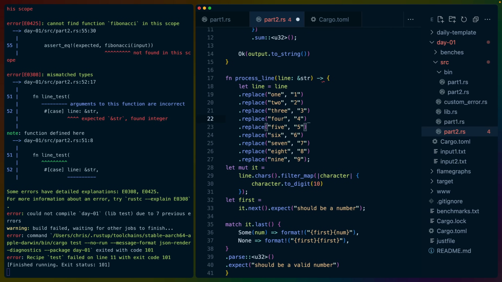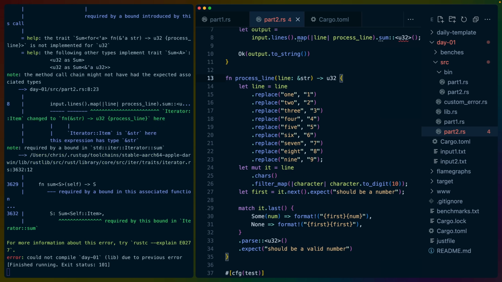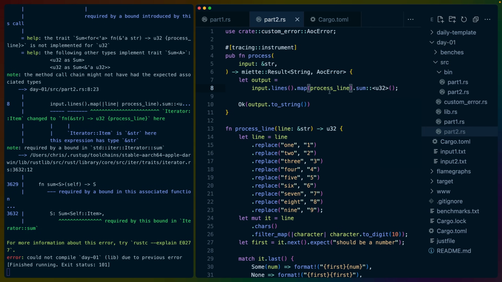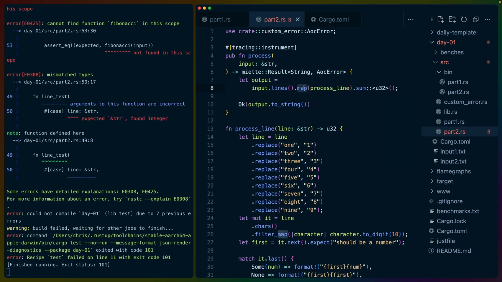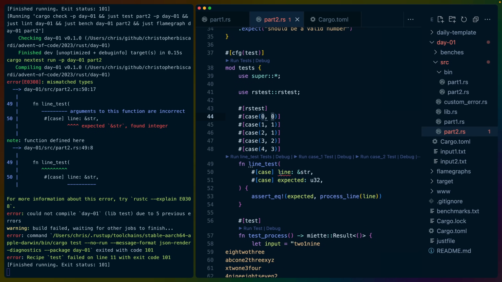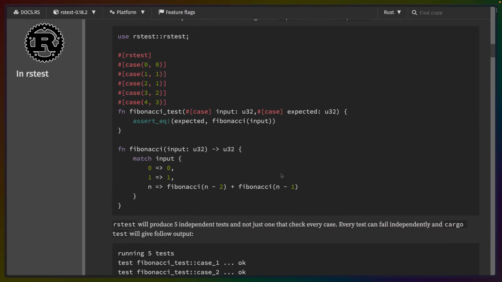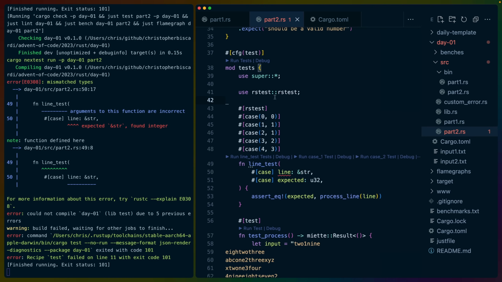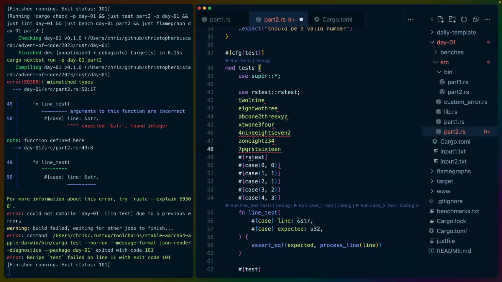I'll paste this code in, go back up, fix that. And then we don't need to add this here, so we can just run process line right into map like this. And now we'll be running process line on not input, but line. And then these values are going to be the ones that change. So we've got these lines. How many lines are there? 1, 2, 3.